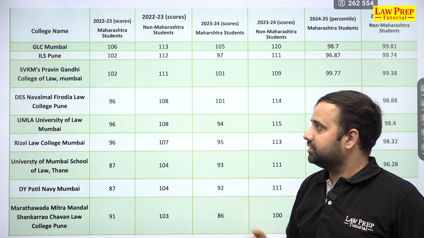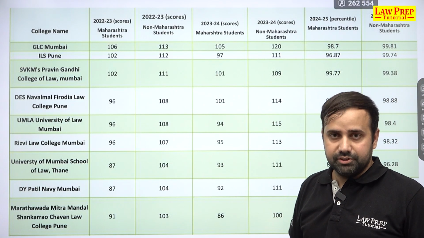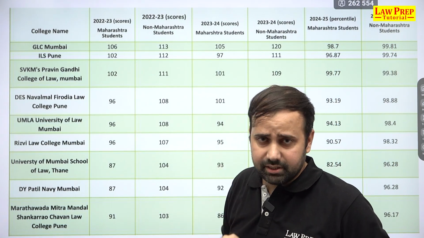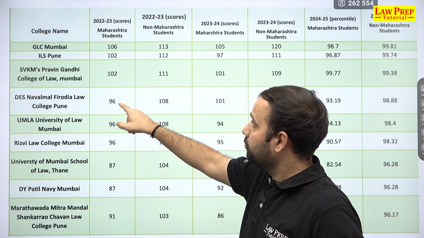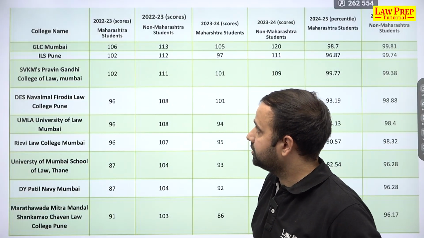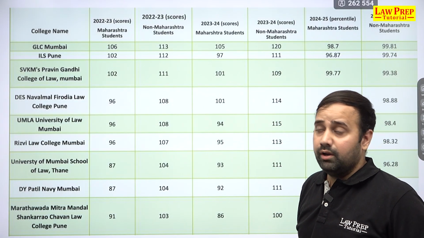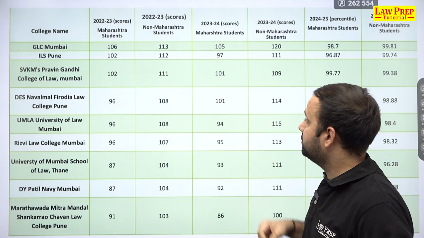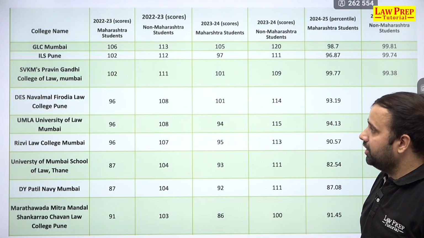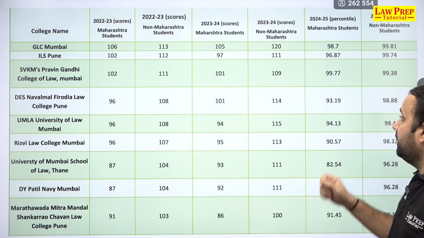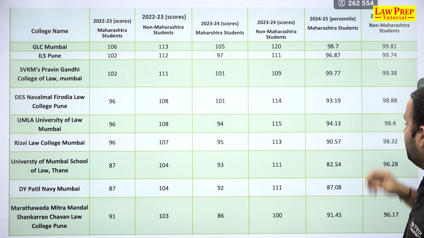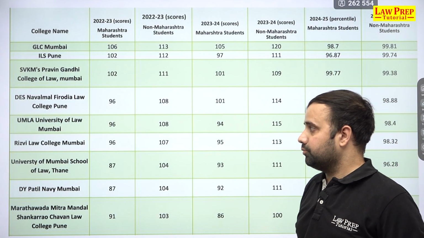Another good college is Naval Mal Firodia Law College, which is in Pune. Here in terms of score you had 96 marks as the cutoff for Firodia Law College Pune, 108 for non-Maharashtra students in the year 2022-2023. Then for 23-24 you had 101 marks for Maharashtra, 114 marks for non-Maharashtra. And in terms of percentile it was 93.19 for Maharashtra students and 98.88 for non-Maharashtra students.